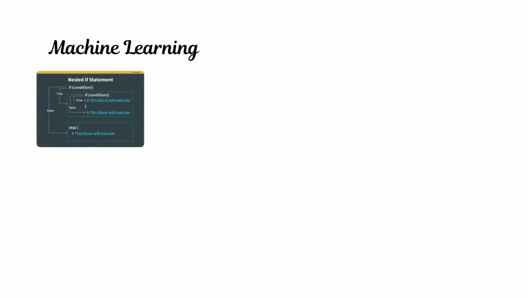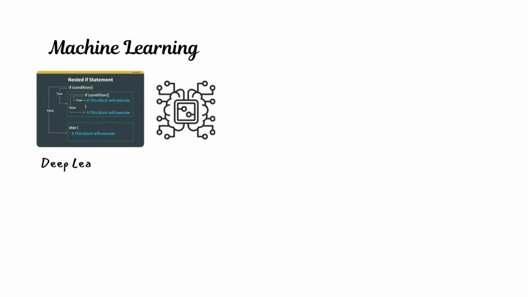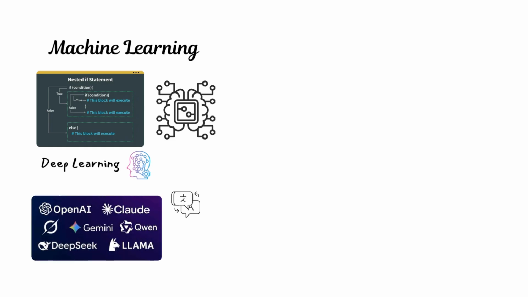But to understand why these details matter, it helps to zoom out for a moment. Machine learning replaces hard-coded rules with pattern recognition. Instead of writing an if statement for every case, you give the system examples and it learns what patterns matter. Deep learning builds on that by adding layers. With each layer, the model sees the data a little differently. Early layers detect simple features, deeper layers understand structure, meaning, and context. This layered understanding is why modern models can translate languages, classify documents, or write code.